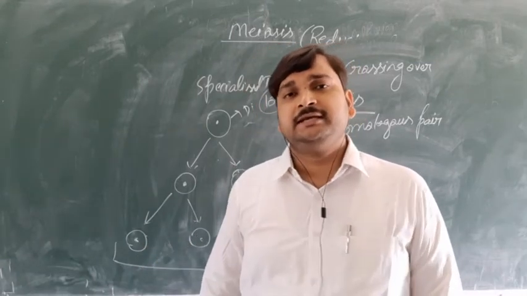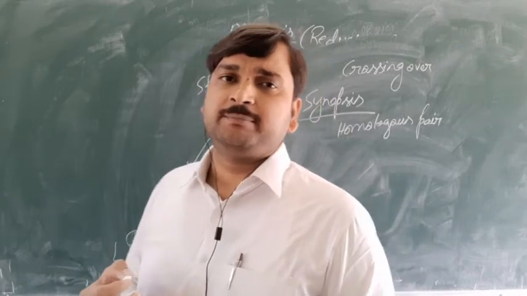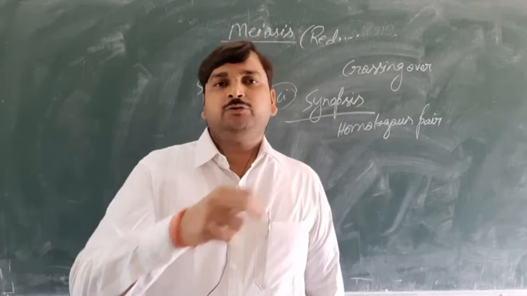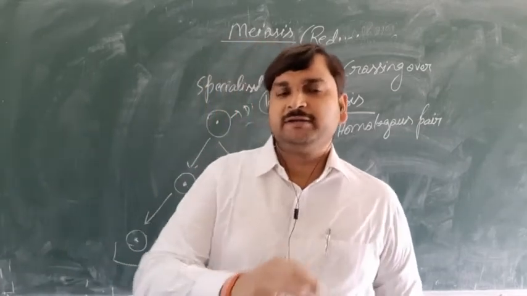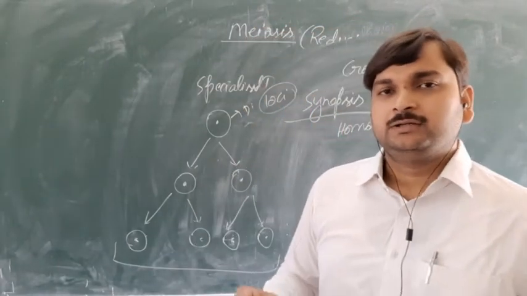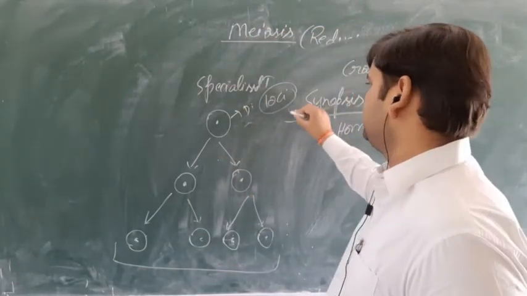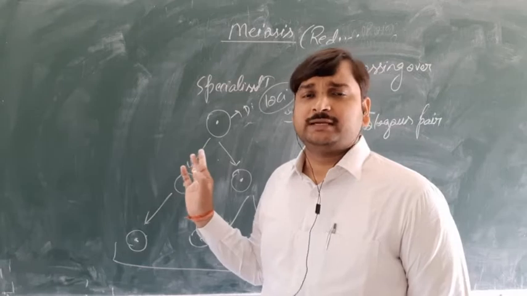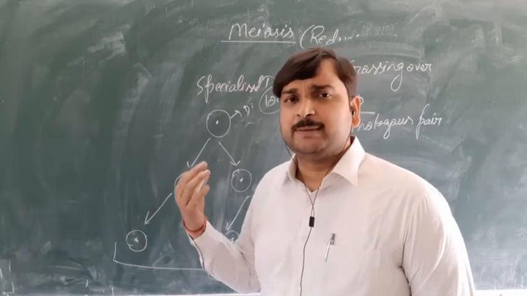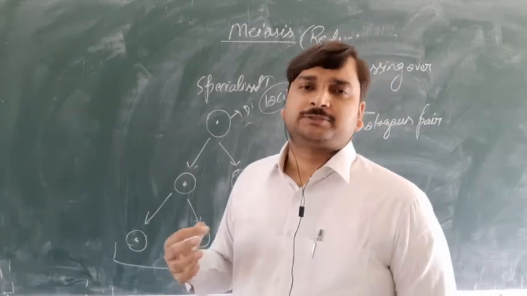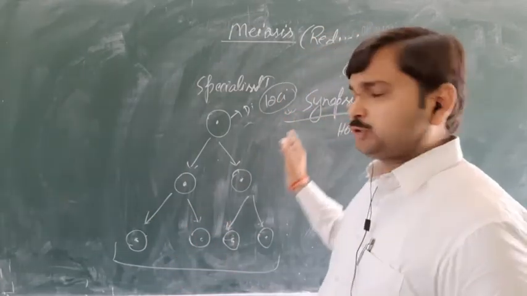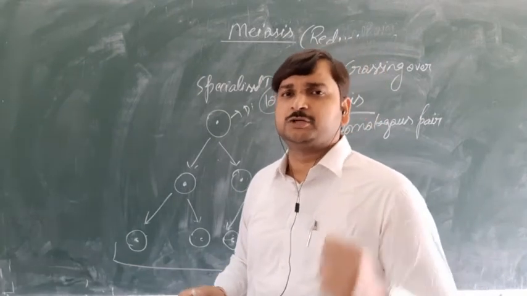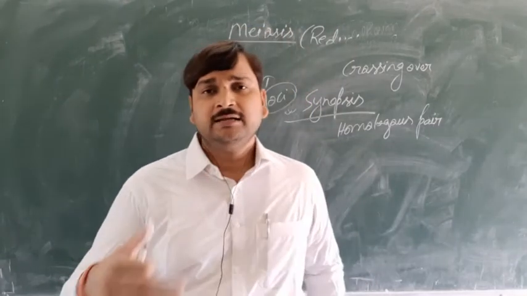Clear? We can say in our body, when meiosis takes place, the chromosomes will be present in the form of pairs. And that pairing of the chromosomes is called synapsis. Such phenomena, synapsis or crossing over, were absent in the case of mitosis. But here, when the chromosomes become paired with each other, after the pairing they will exchange some segments of DNA, or some segments of the genetic material.